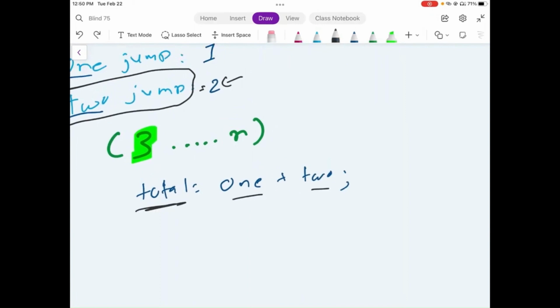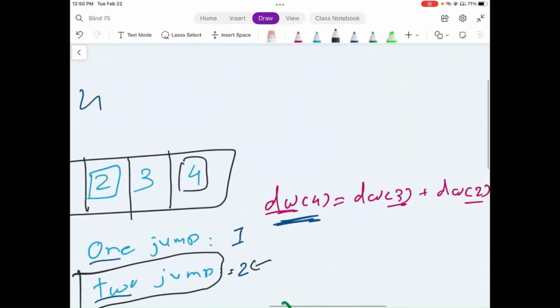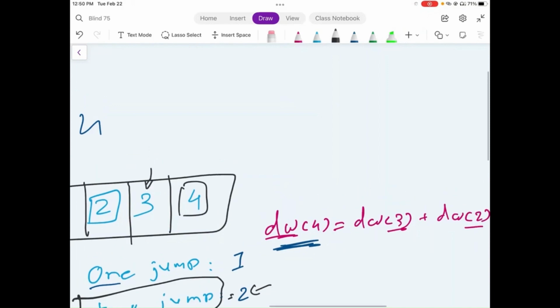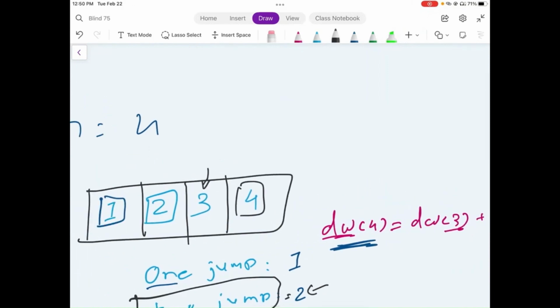So we need to update the value for one and two. In order to update the value of one and two, we need to first understand what value number one and two represents in our given example. So one represents the position of that element from where, if we just take one jump, we can reach our ith element. So if we are calculating that i is equal to 3 and we need to calculate the values of one and two, originally one would be here and two would be here, and now we will do a total, and total will give us the value for element number 3.